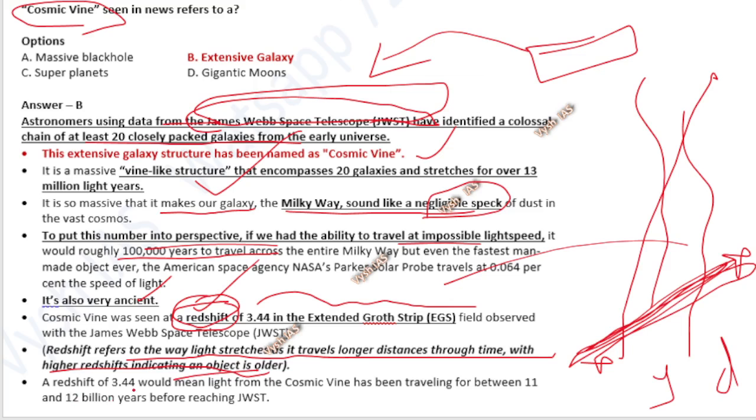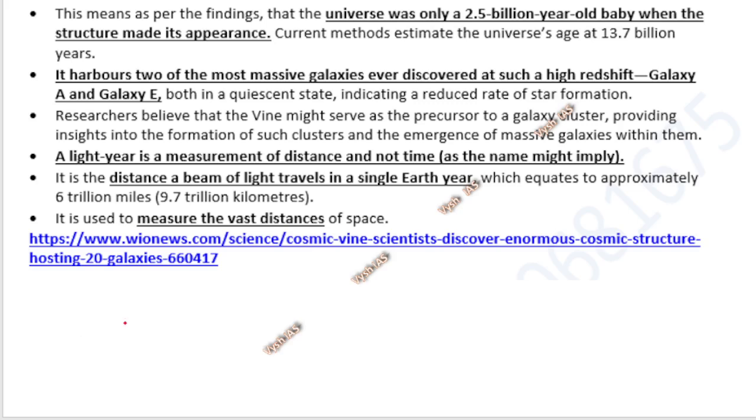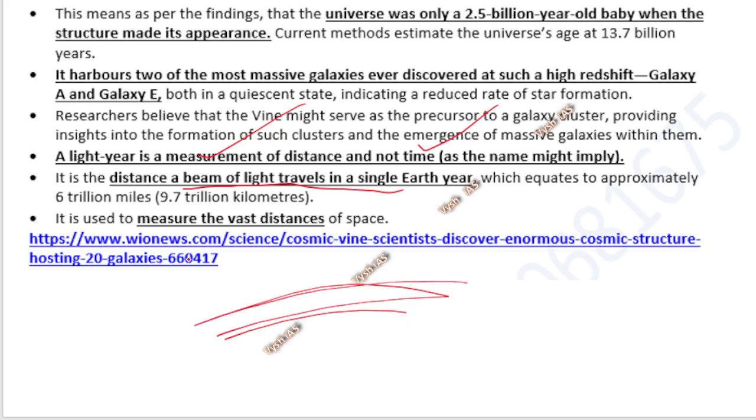So a redshift of 3.44 would mean light from the cosmic vine has been traveling for between 11 and 12 billion years before reaching here. The same thing will be written here also. Light year is a measurement of distance and not time, as the name might imply. It is the distance a beam of light travels in a single Earth year. In Earth's 1 year, 365 days, the distance light would have traveled is called 1 light year. So we are talking about billions of light years here. The universe was only a 2.5 billion year old baby when the structure made its appearance.